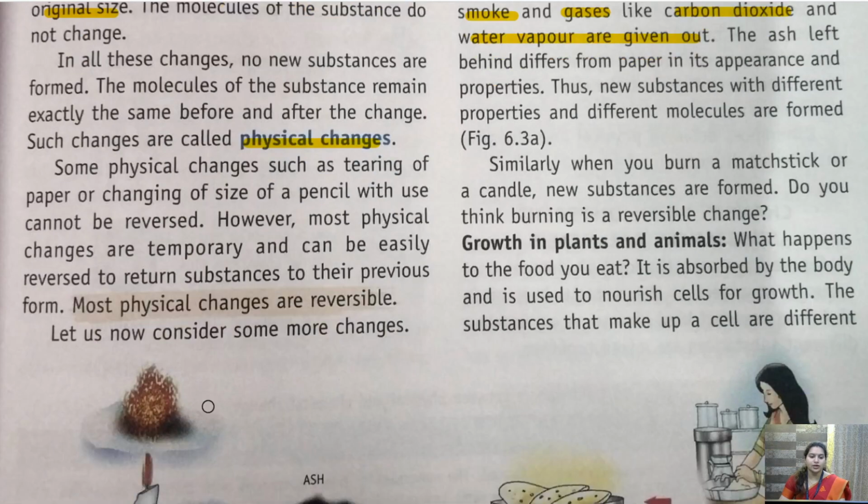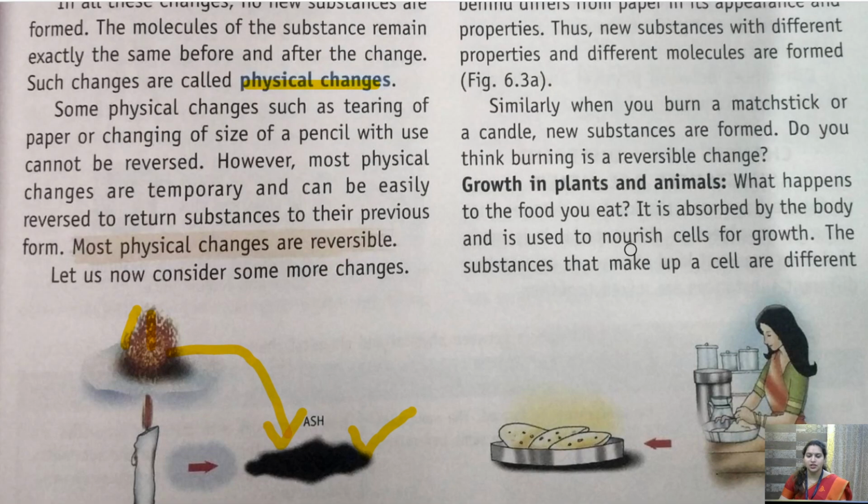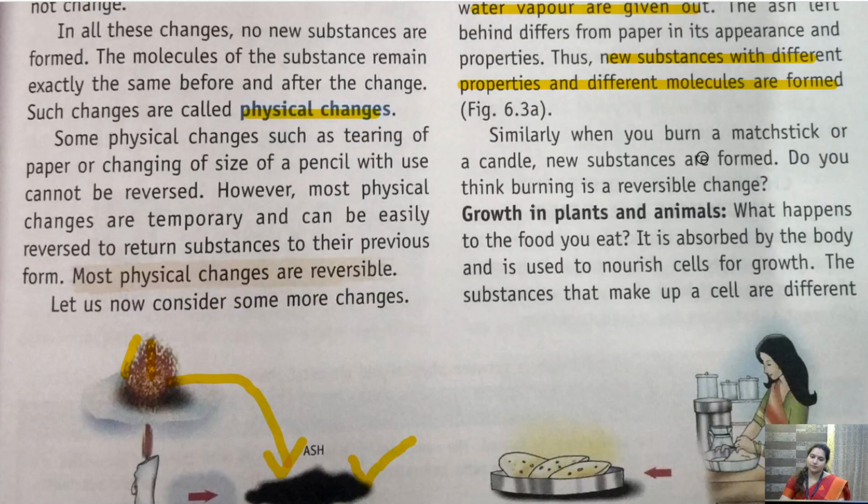Okay, here also you can see when you are burning the paper, some smoke and some gases are being released and it is converted into ash. This ash is of black color. Paper was of different color, so appearance is different, property is different. Thus, a new substance with different properties and different molecules is formed. So this is a chemical change.